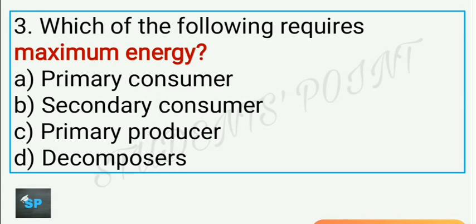Which of the following requires maximum energy?